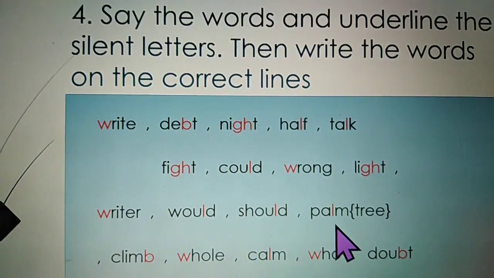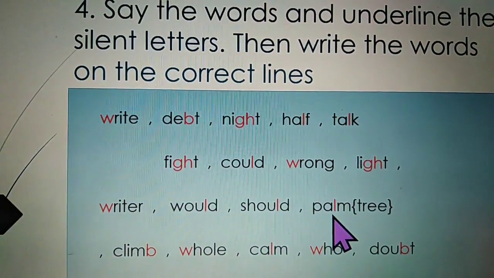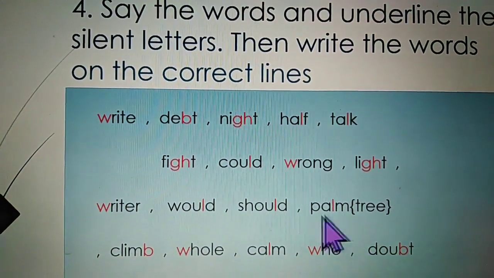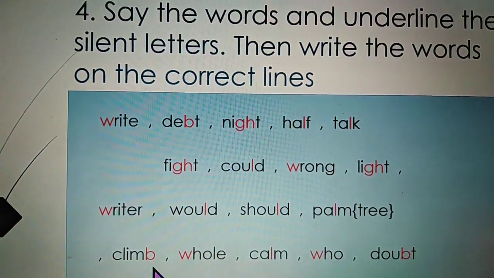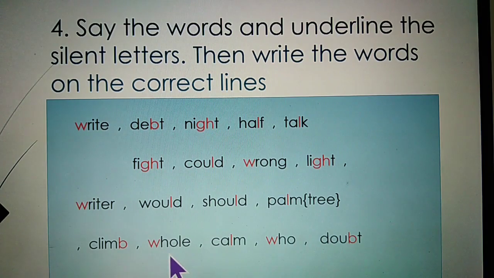The next word is palm. Here, L is silent. Next word, climb. B is silent. Whole. W is silent. Calm. L is silent. Who. W is silent. Doubt. B is silent.